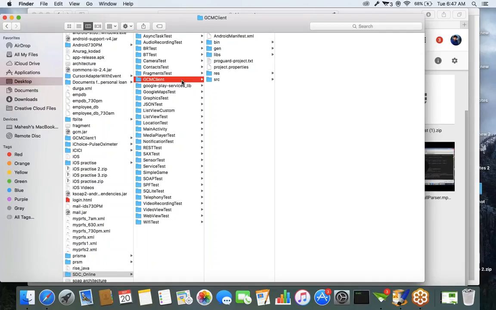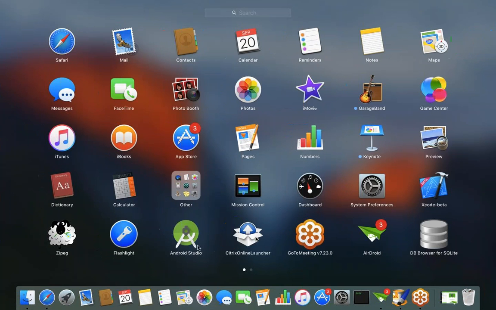Now what we have to do is open this project in our Android Studio. Just open your Android Studio.